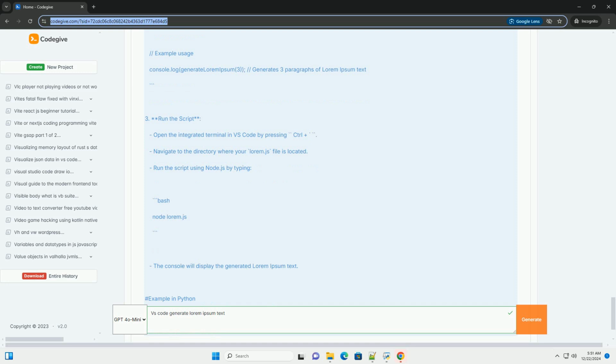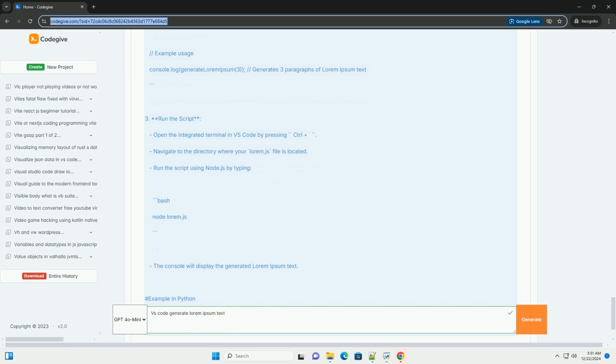Step 3, use the snippet. 1. Save the snippet file. 2. In your code file, type Lorem and press Tab to insert the Lorem Ipsum text. Method 3, using a custom script. If you want to generate Lorem Ipsum text programmatically, you can write a small script in JavaScript, or any language of your choice. Here's an example in JavaScript.